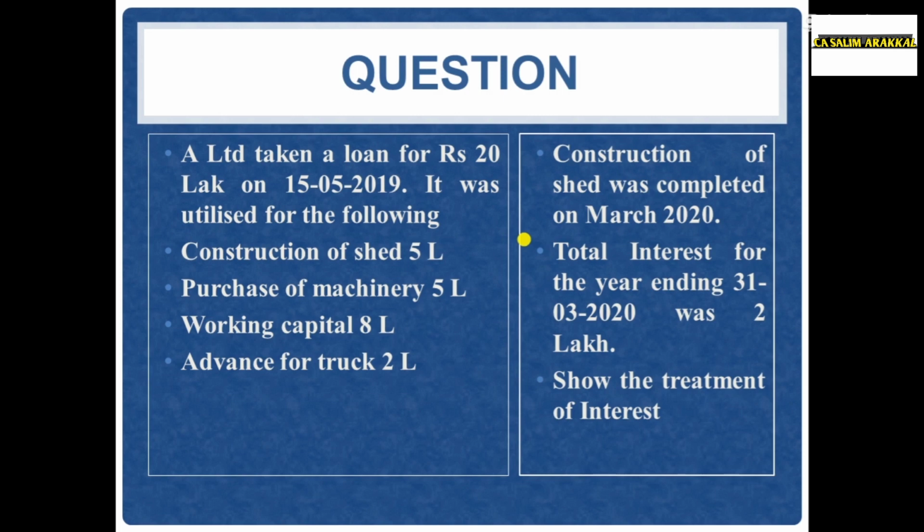Company took 20 lakh rupees loan. They have utilized for four purpose: construction of shed, purchase of machinery, working capital, and advance for truck.